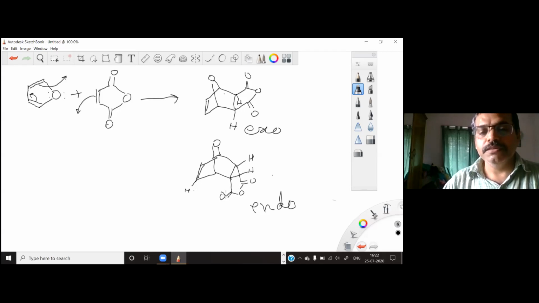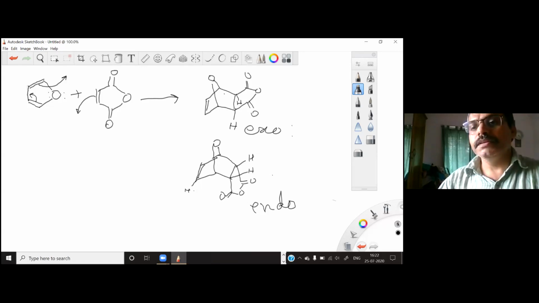Now, as this is closer to this 5-membered ring, this product has more steric bulk. There is more steric interaction, which destabilizes this molecule. Whereas when the 5-membered ring is away from this double bond, there is less steric interaction, so it makes this molecule more stable. So the exo product is by principle more stable than the endo product.